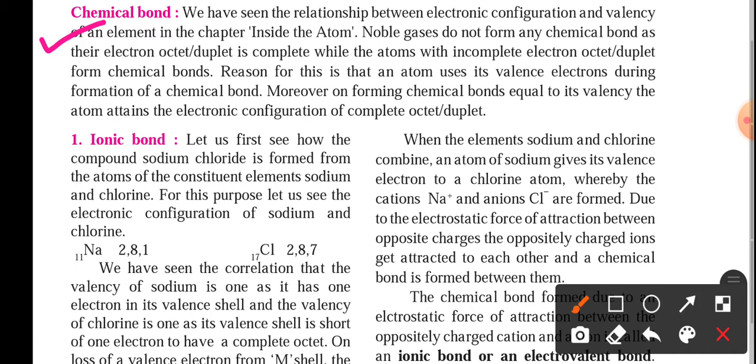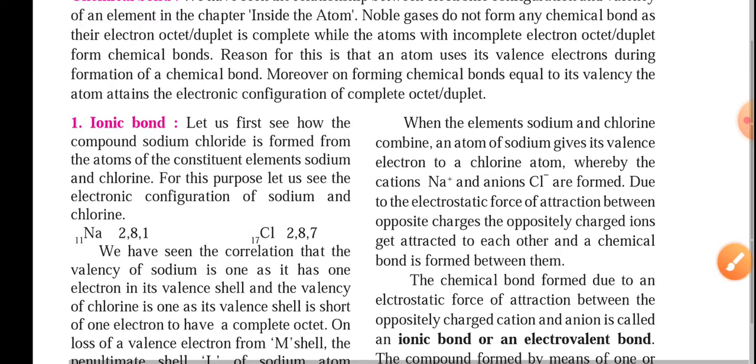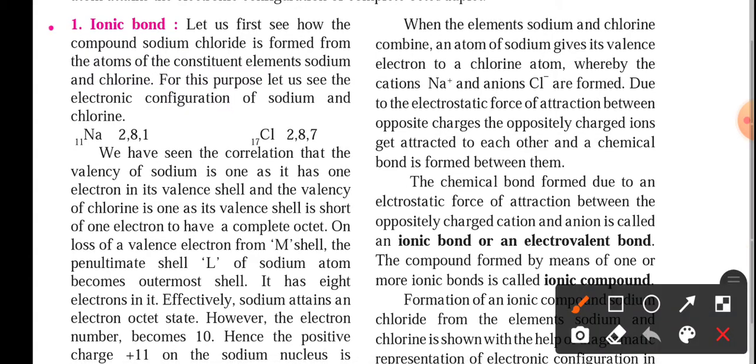In some cases, the electrons present in the outermost orbit can be released or donated, and some of the atoms accept these electrons and complete their outermost shell. In some cases, there is a possibility of sharing between the atoms, that is also possible. We are going to see that in this section. In bond formation, the first one we have to study is the ionic bond. What is this ionic bond?